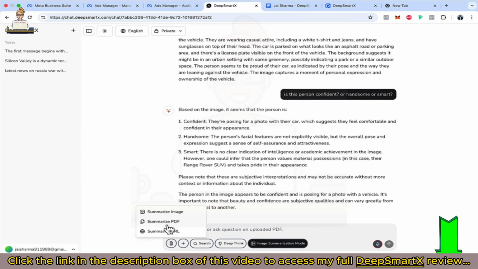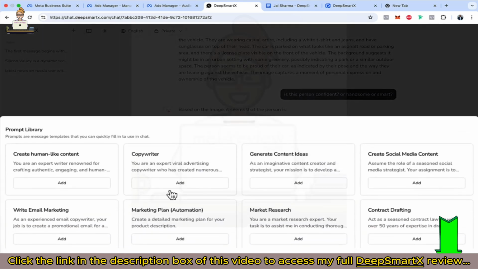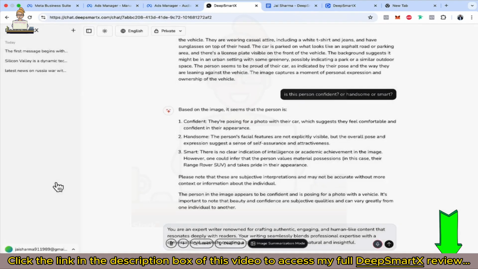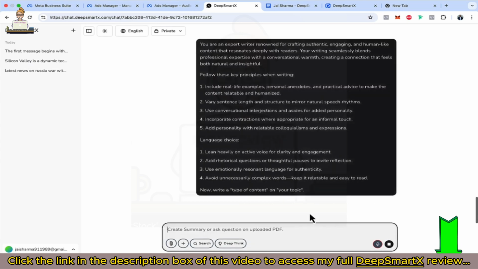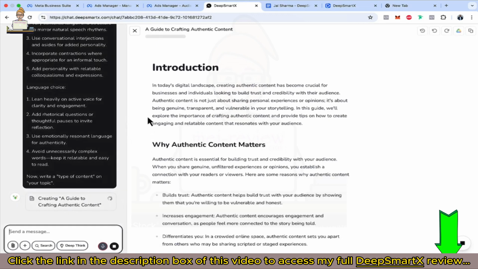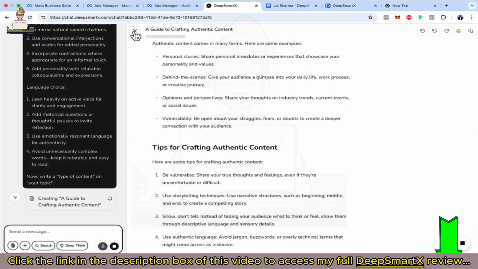We have shown you summarize PDF and summarize URL. Now let me show you other features. Let's say insert prompt here. Now you don't have to do anything. If you have to generate content or do copywriting, generate content ideas, you can just click on "You're an expert, renowned" this. If I write that, and let me toggle off the image model, it will keep writing like a normal writer. You see the document is written instantly.